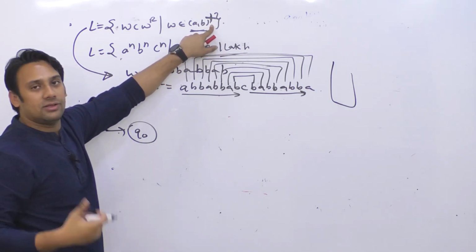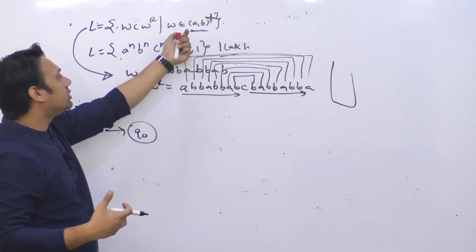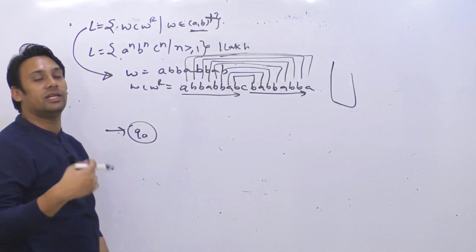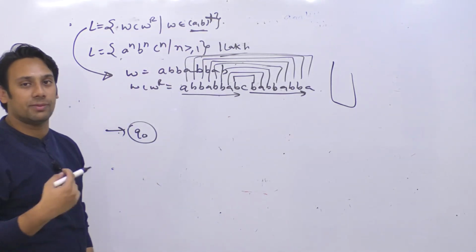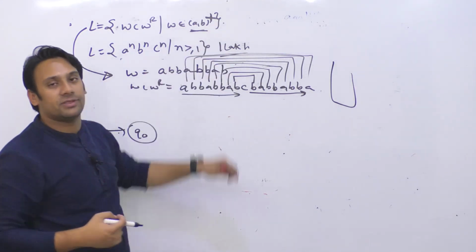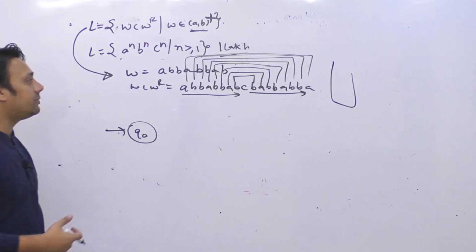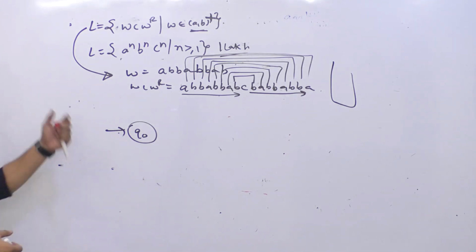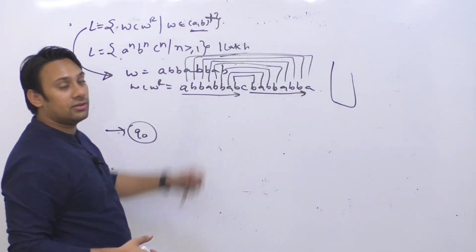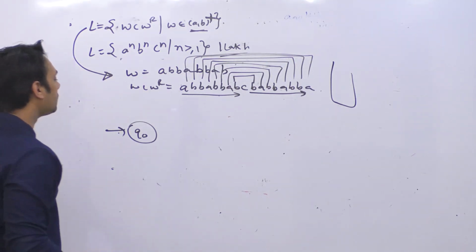But because they have written plus, the PDA is again different. Plus means you should have minimum length 1, that is, the length of the string W is minimum 1. If we have star, that means the length of W is going to be minimum 0. So in case of 0, we'll be having a different PDA, and in case of length 1, we are going to have a different PDA.